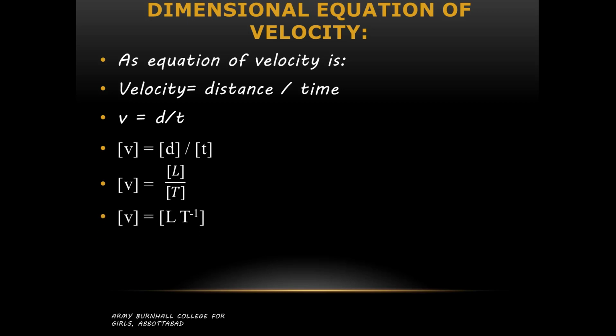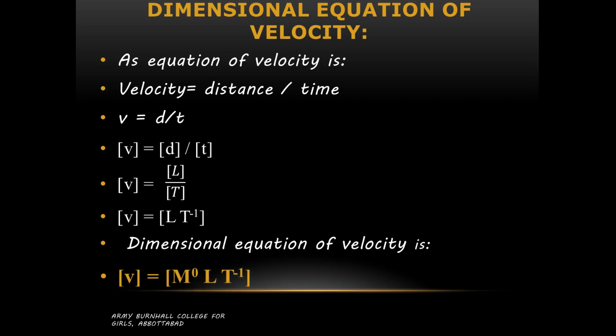We can write it in the form of multiplication. This T will move to the numerator and become T raised to power minus 1. So dimension of velocity is equal to L T minus 1. Okay, so in the dimensional equation of velocity, dimension of v is equal to M raised to power 0 L T minus 1 within square brackets. Why this M raised to power 0? Again same thing: we are expressing the dimensional equation or dimensional formula in terms of three basic dimensions, M, L and T.